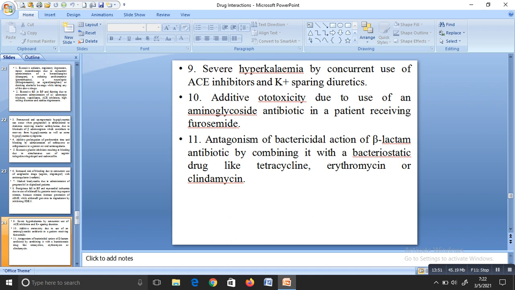So, you will write some examples. The beta-lactam antibiotic is a bactericidal drug. Bacteriostatic drugs are tetracycline, erythromycin or clindamycin. So there will be antagonism of the bactericidal action of beta-lactam antibiotics when combined with a bacteriostatic drug like tetracycline, erythromycin or clindamycin. And next, again with the antibiotics alone. Antibiotics we are explaining.